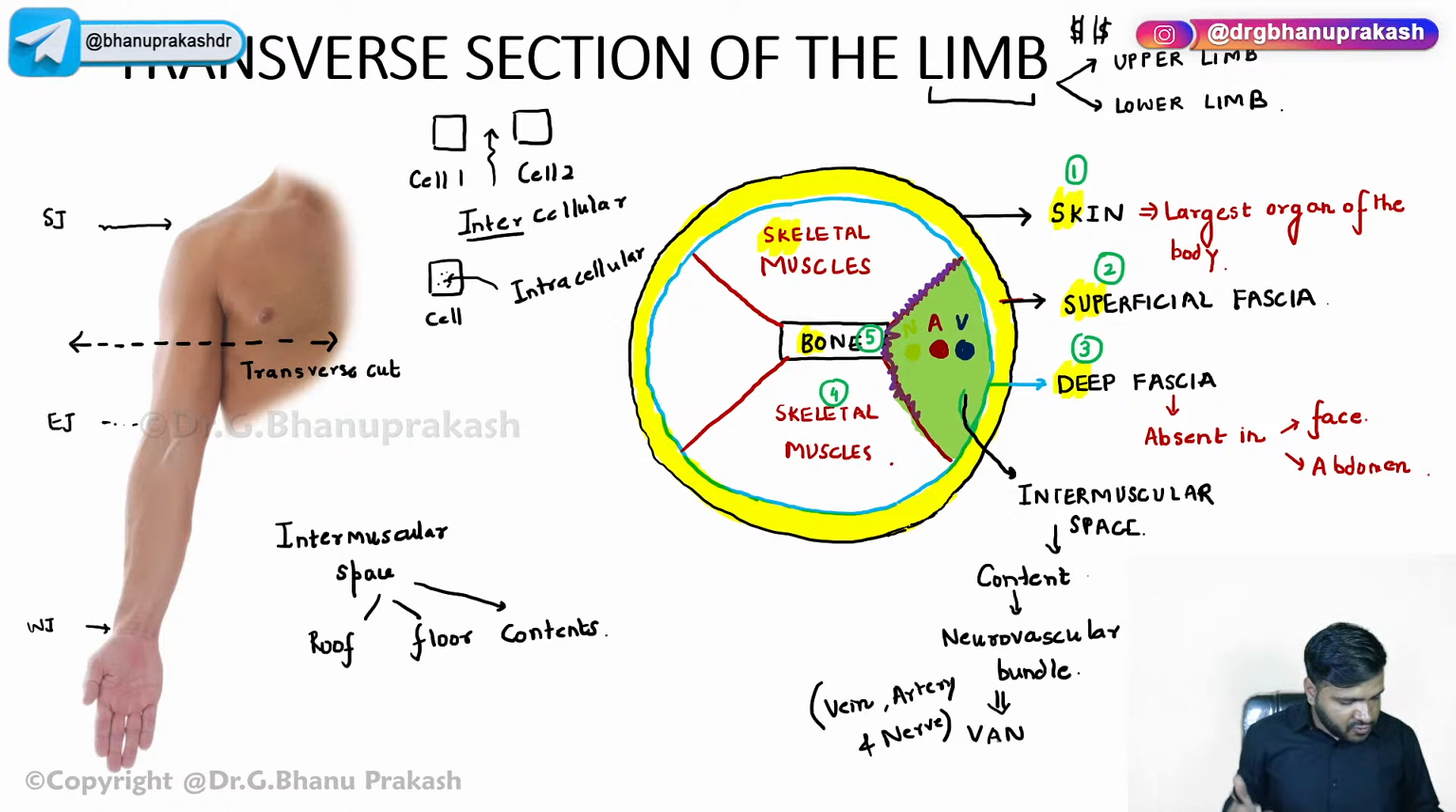Veins are more superficial as compared to the arteries, and arteries are deep seated. Right? Very good. Now, content you already know, guys.